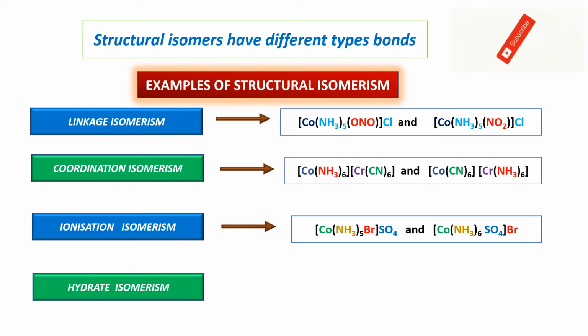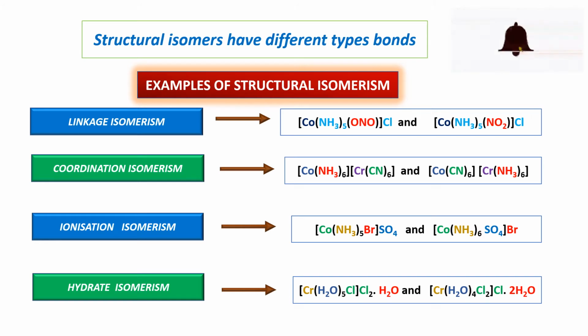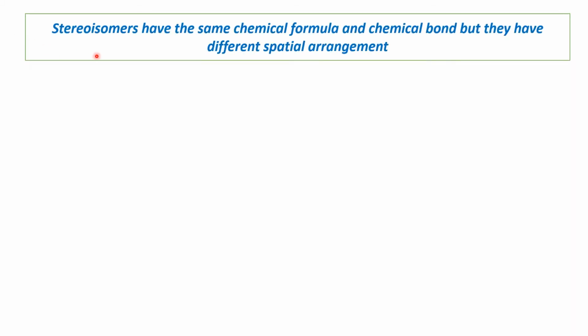Next one is hydrate isomerism. In this type of isomerism, water is involved as a solvent. So here is the example of hydrate isomerism. Stereoisomers have the same chemical formula and chemical bonds, but they have different spatial arrangements. That means in 3 dimensions, the arrangement of the ligands around the central metal ion is different.